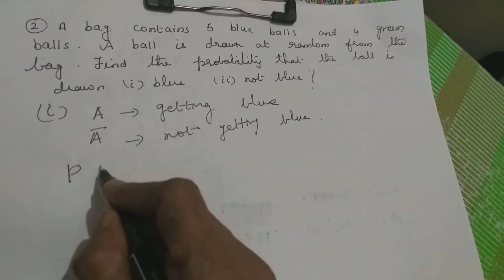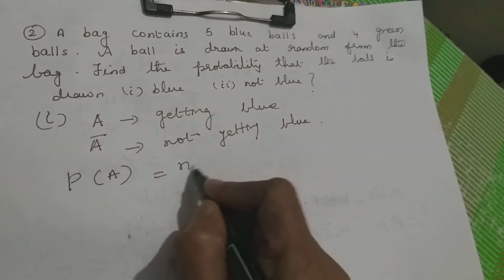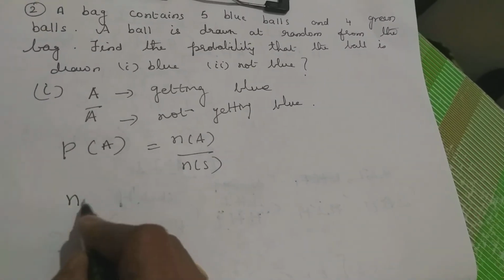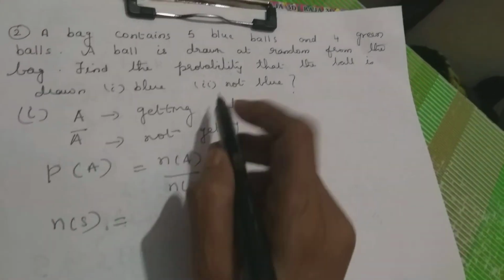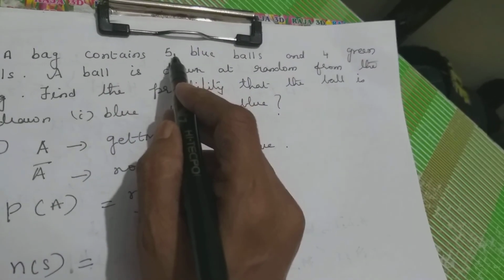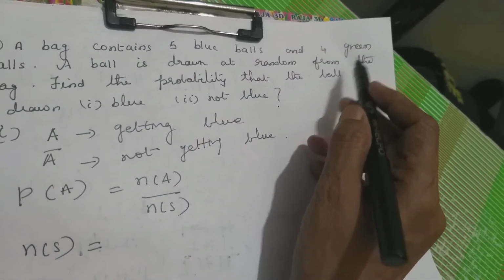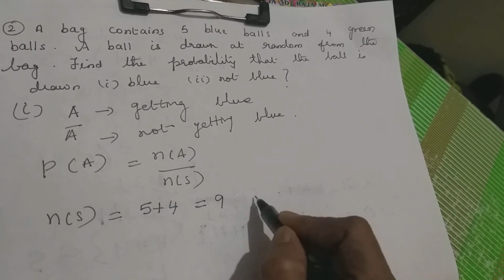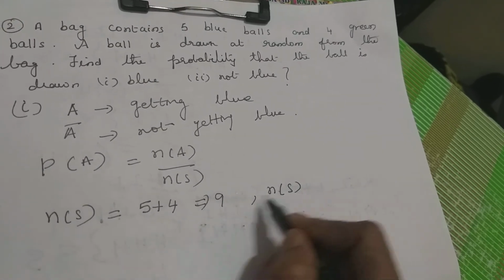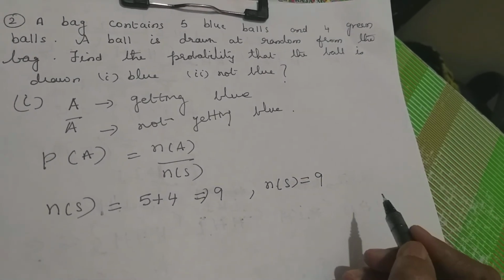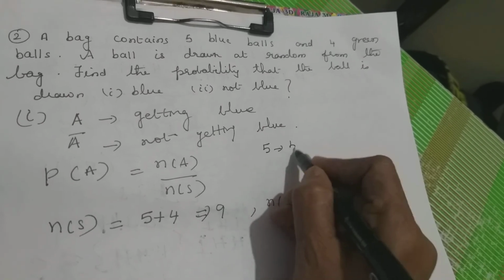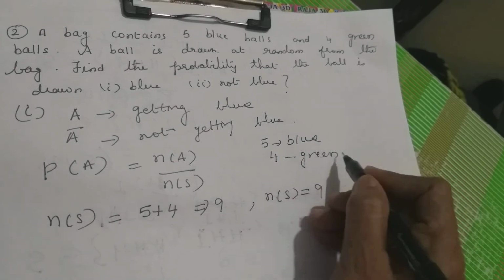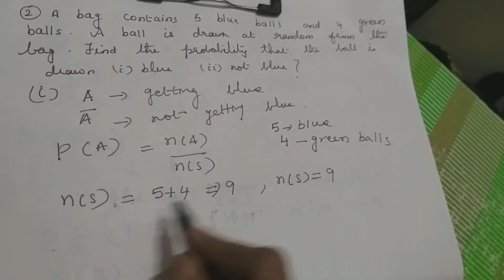You know the formula I already explained, P of A is equal to N of A by N of S. So you have to find N of S first. How many balls are here in total? 5 blue balls, 4 green balls. So 5 plus 4 is 9, so N of S is equal to 9. What is our question?